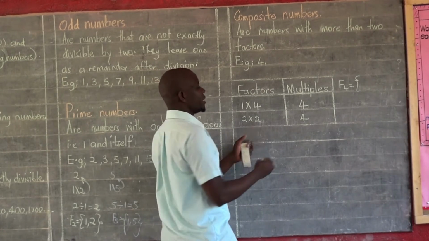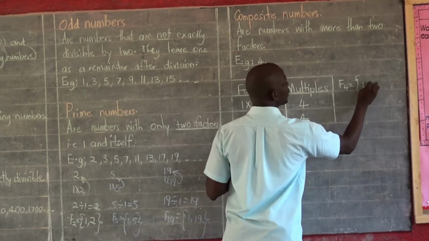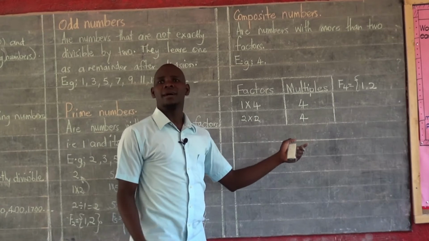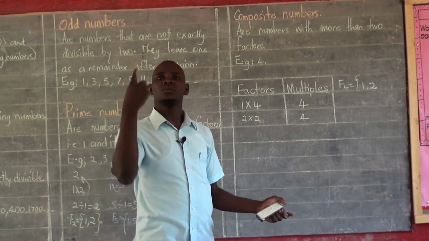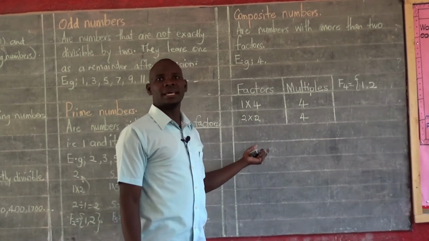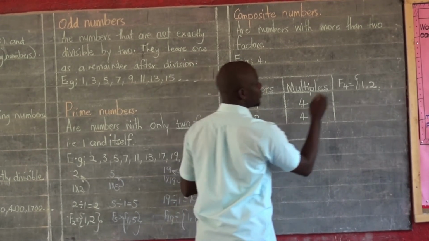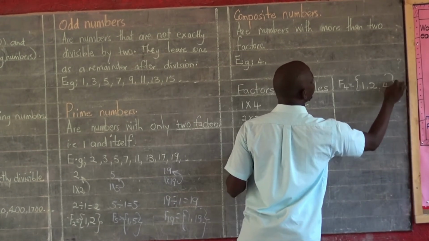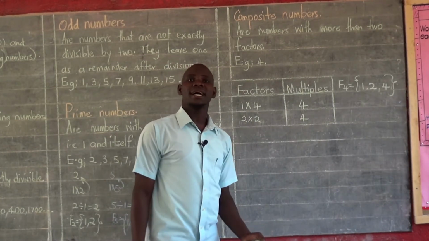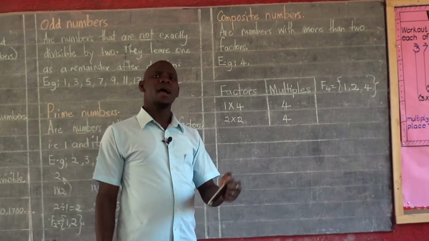I have 1, which is this one. I have 2. Now, since 2 is appearing twice, I don't need to write it 2 times. I'll just write it once, and that very 2 will represent both 2's that we have here. So I have 2, and then I have another one which is 4. And they are finished. So when you look at that list, it has more than 2 factors, of which number? Of 4.